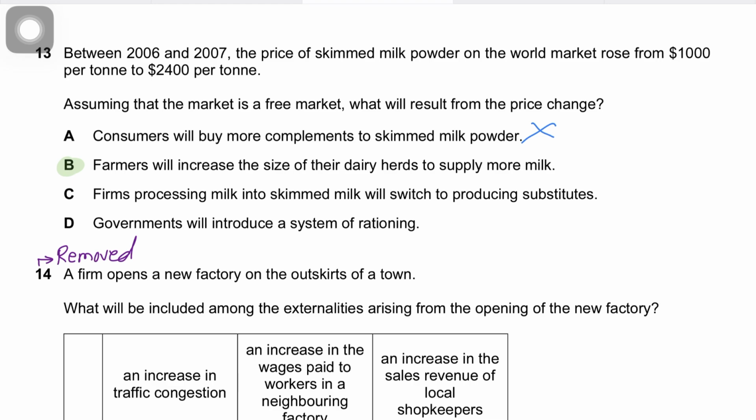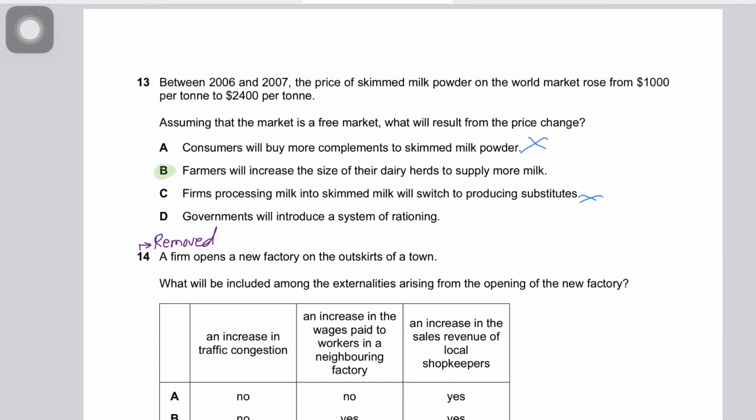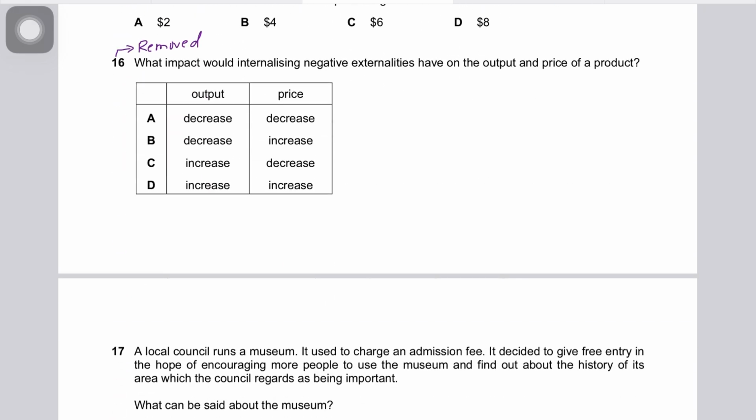C and D are wrong as well. C says firms processing milk into skim milk will switch to producing substitutes. This is wrong because firms will not switch away from skim milk powder when its price has risen and it has become more profitable. Why would they switch to producing substitutes? D says government will introduce a system of rationing. This is incorrect as well because the question says it's a free market, and in a free market the price rations things out on its own. It's self-adjusting. Government rationing is not a free market response. Remember that, okay? The price rations things out on its own.